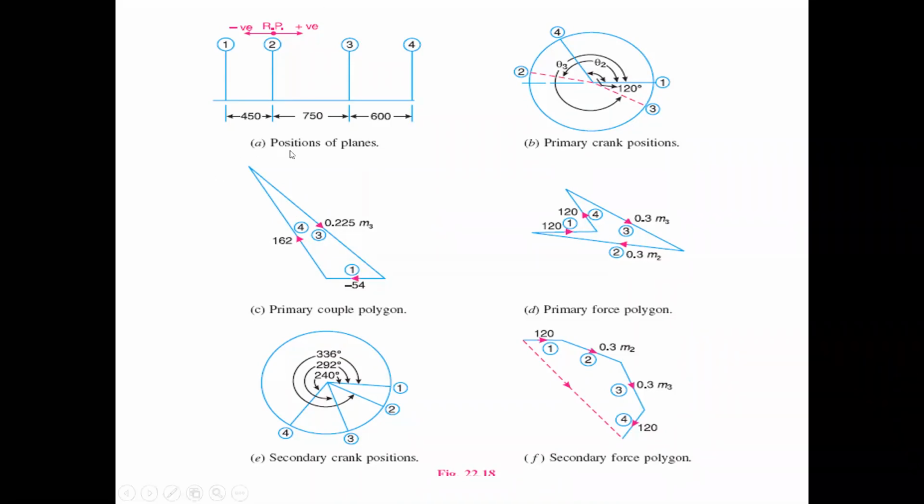Just draw the figure A and figure B, all of you. Just draw it.